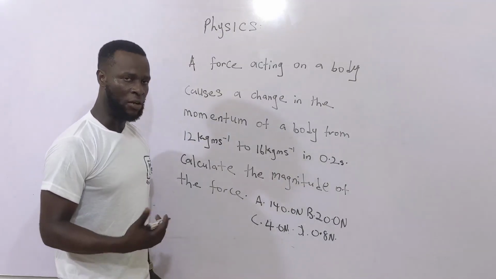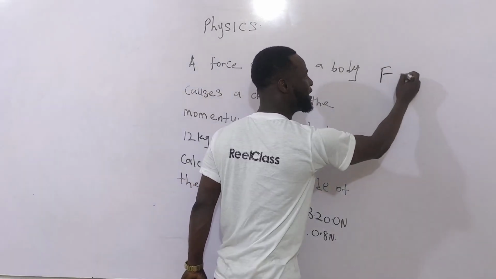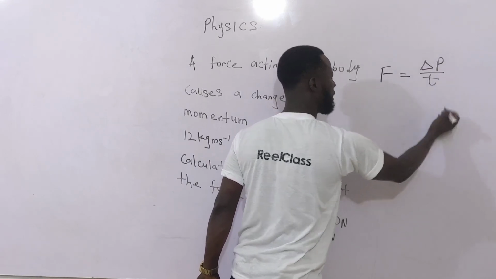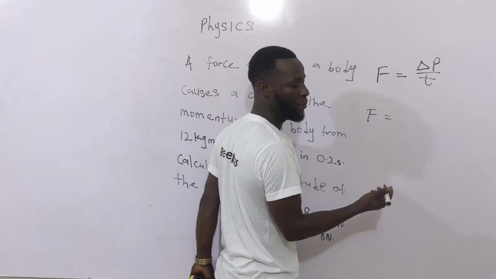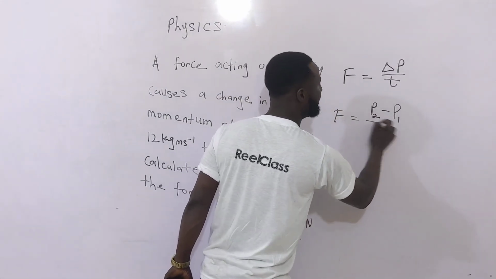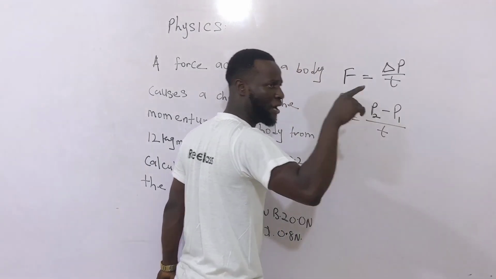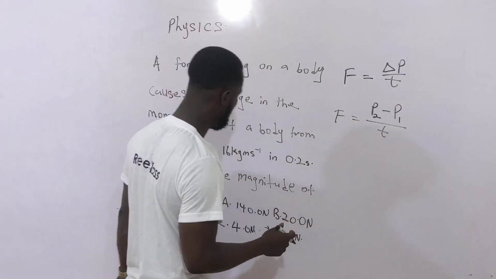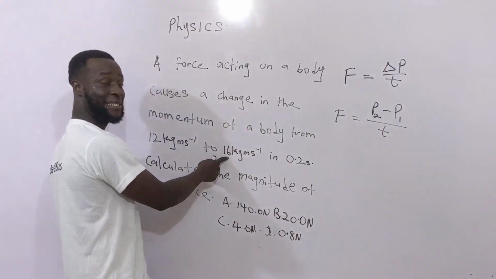Newton's second law of motion states that force F is equal to change in momentum over time. Now, the change in momentum is final momentum minus initial momentum, so I can say it's P2 minus P1 divided by time. I could have used m into bracket v minus u, but they didn't give us the velocities and the mass. They just gave us the momentum and the change. So this was the momentum it had before, and this is the momentum it's having now.